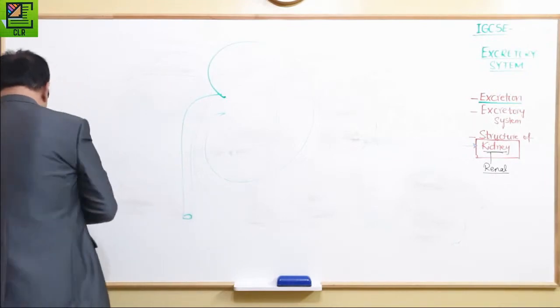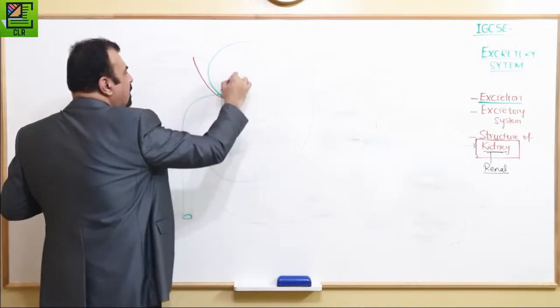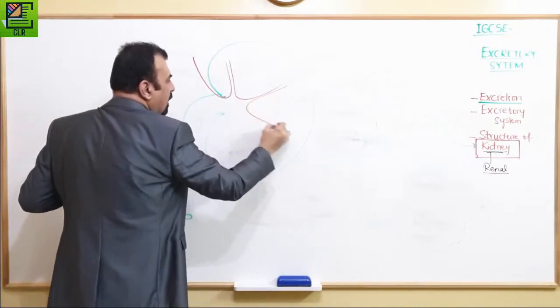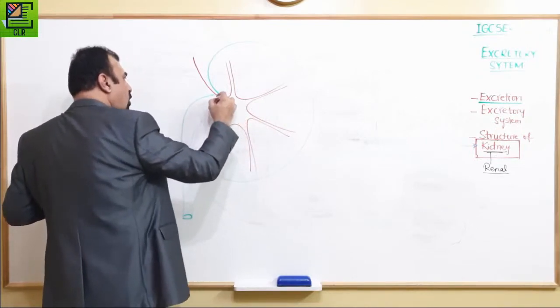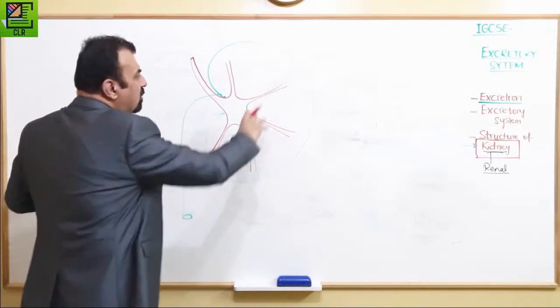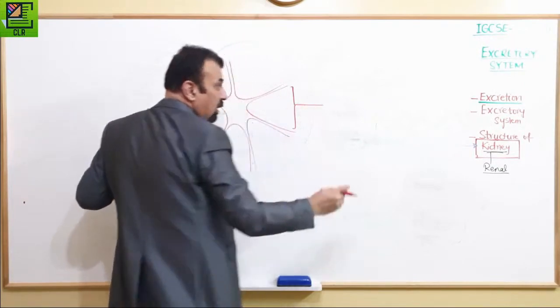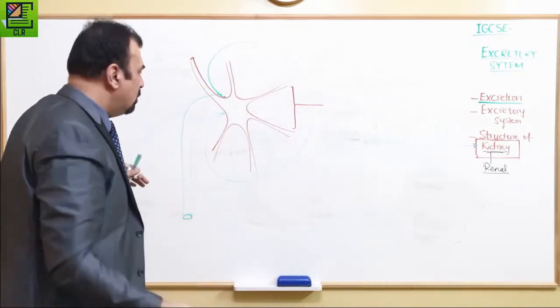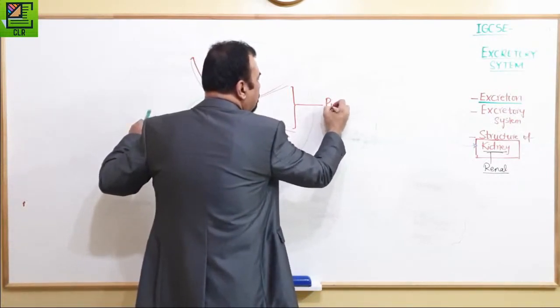Then the blood vessels come in, and these blood vessels divide the whole central part of the kidney into different triangular structures. These triangular structures are called pyramids. Yes, the pyramids in Egypt, remember it like that.